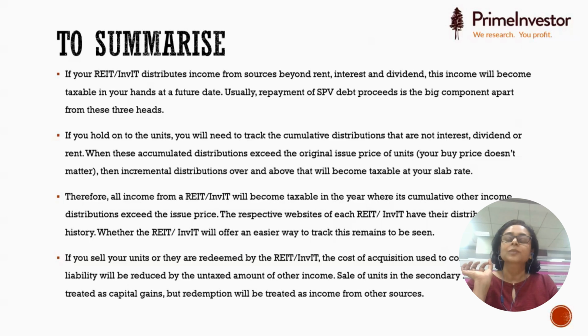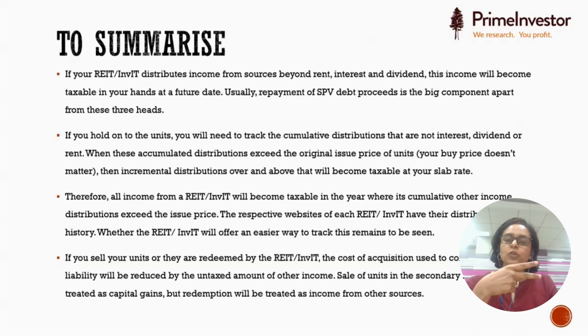Please remember, capital gains will arise only when you are selling it in the secondary market. Okay, if the units are being redeemed by the REIT or by the InvIT, in that case the same rule will apply, there is a cost and a sale value, but it will not be capital gains, it will be treated as other income, right?